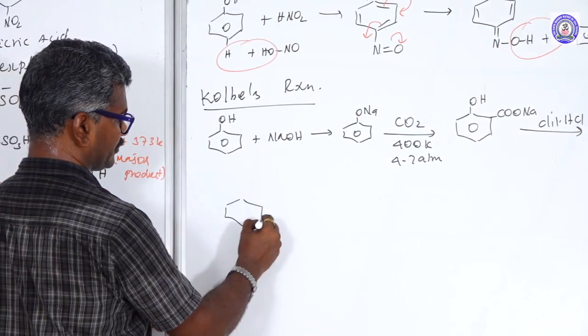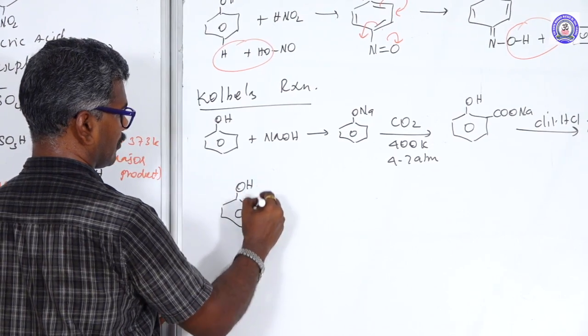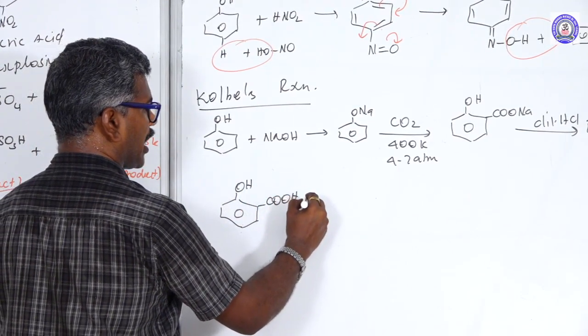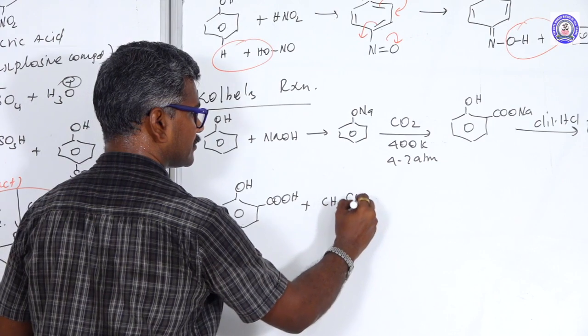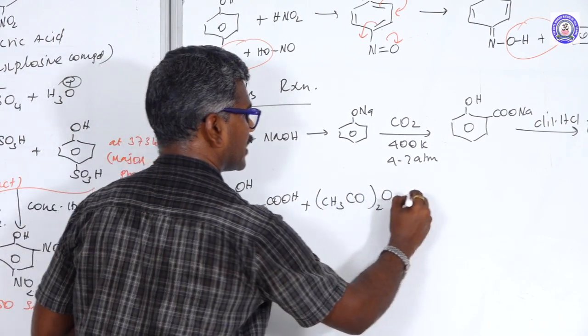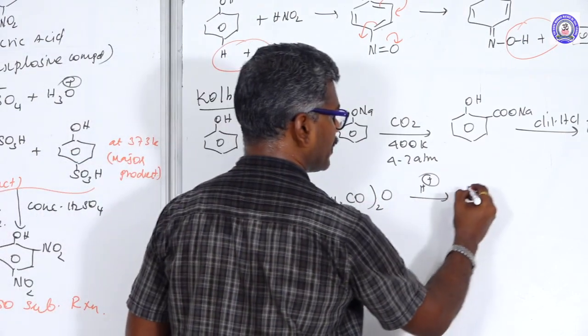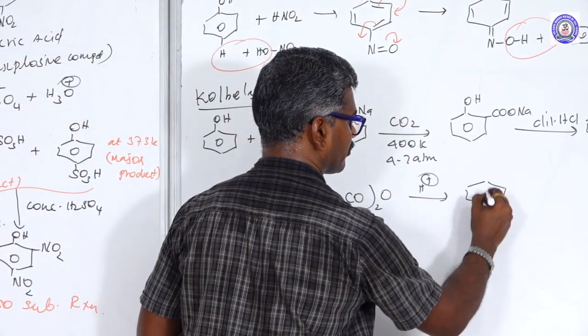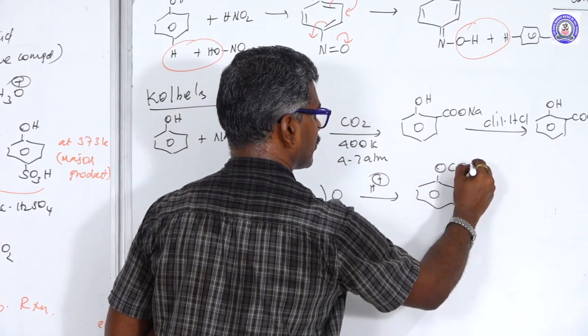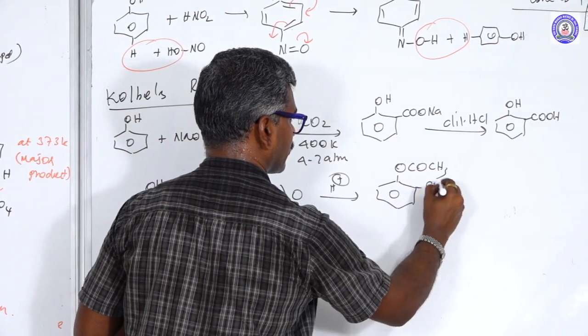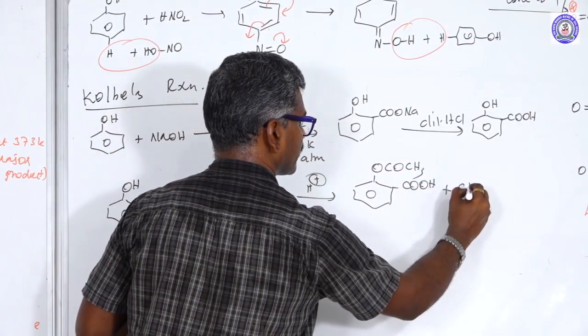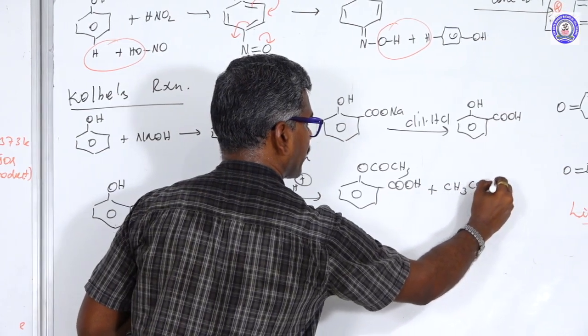Salicylic acid reacts with acetic anhydride in the presence of H plus. This acidic hydrogen can be replaced with an acyl group, plus acetic acid.